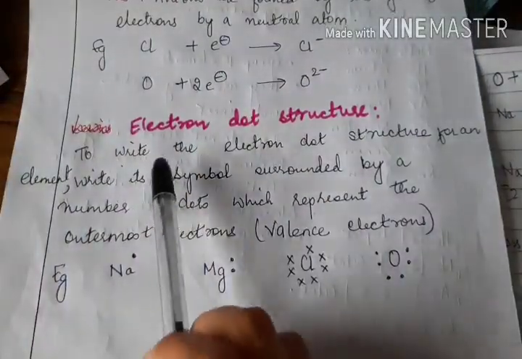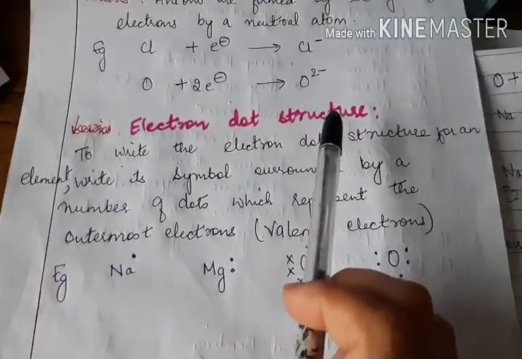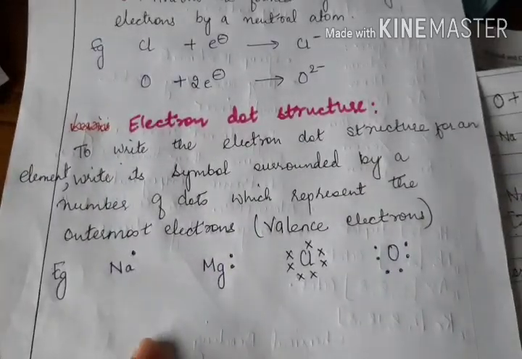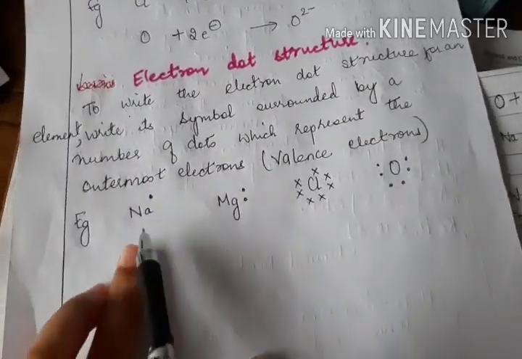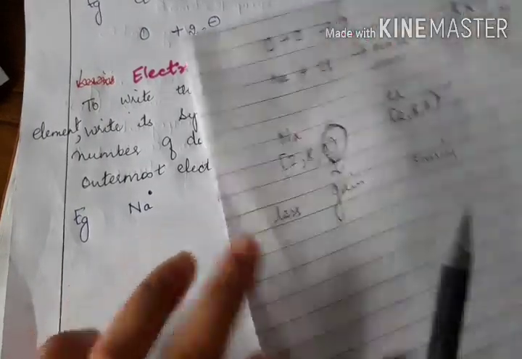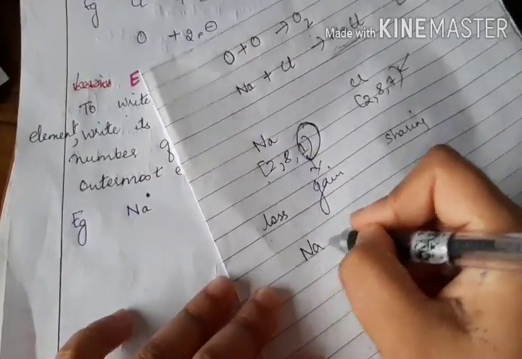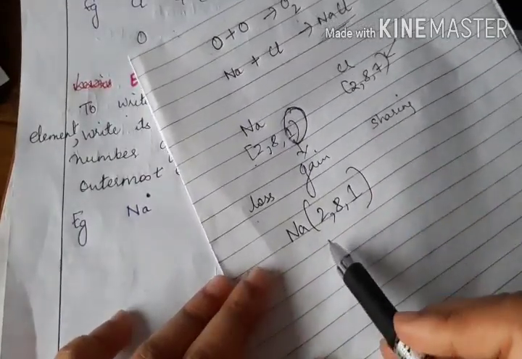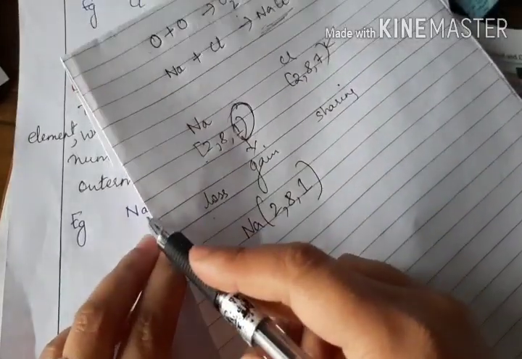Now we need to know one term here, electron dot structure. You need to know how to draw the electron dot structure. It's very simple. For example, if you want to draw it for sodium, you know very well sodium's electronic configuration is 2, 8, 1, atomic number 11.